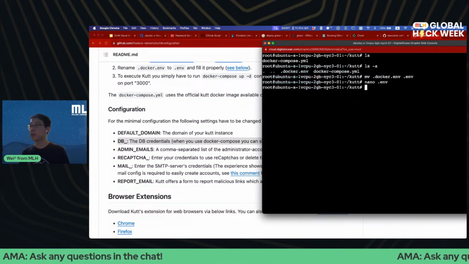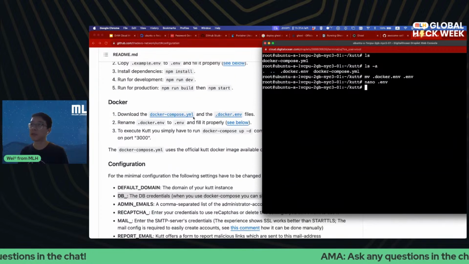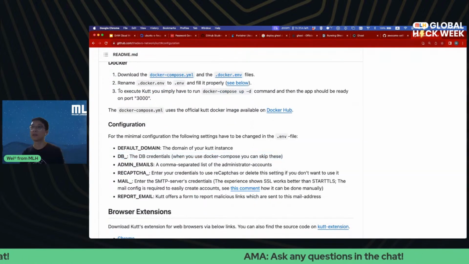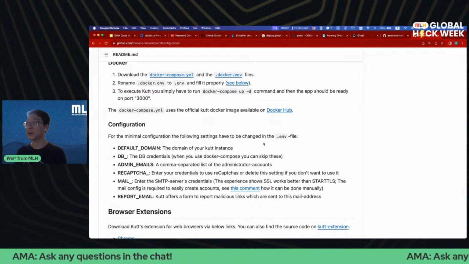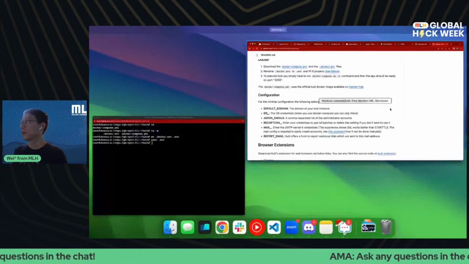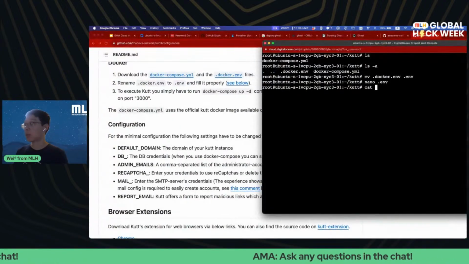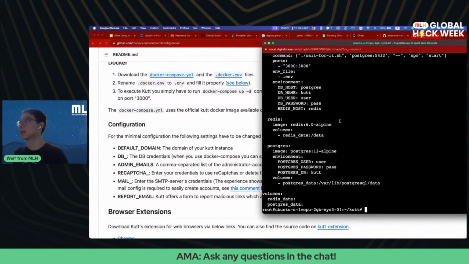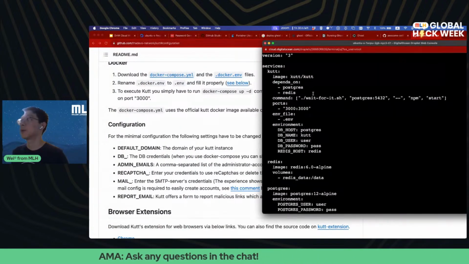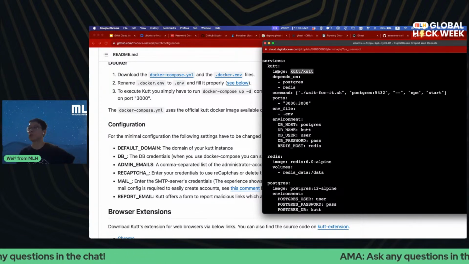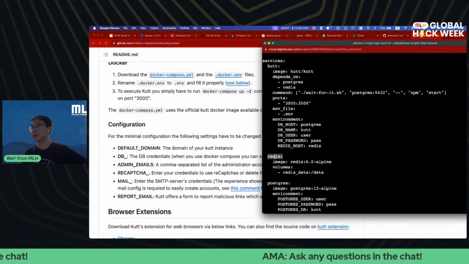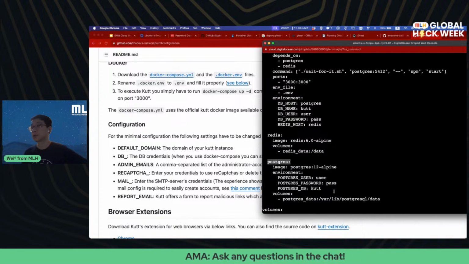Okay. With that, all we have to do is go to the third step, execute Cut. You simply have to run docker compose up -d. So let's do that. We can actually take a look at the Docker Compose file we downloaded. And as you can see here, we have Cut. It's using the Cut official Docker image. It's using Redis, and it's using Postgres.